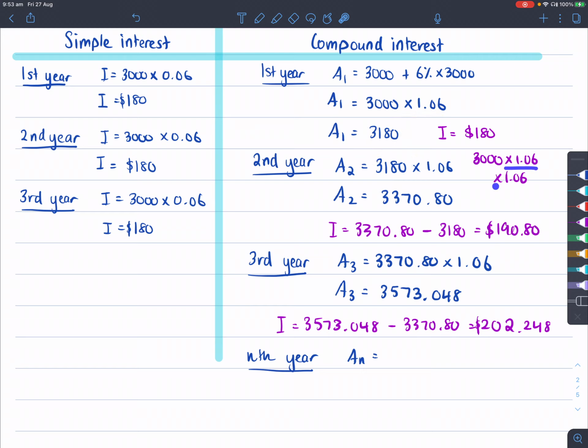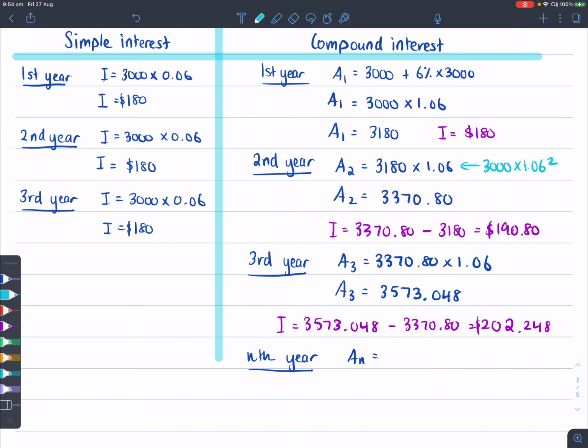So this is the same thing as 1.06 squared. So 3,000 times 1.06 squared. What about this one then? This was taking this previous amount and multiplying that by another 1.06. So this amount here is the same as 3,000 times 1.06 cubed.